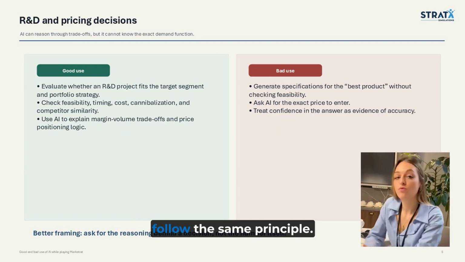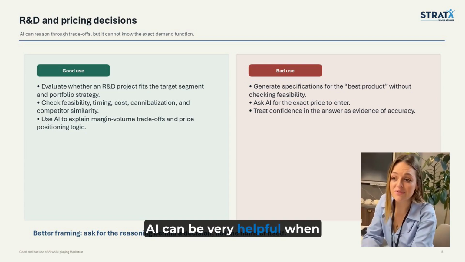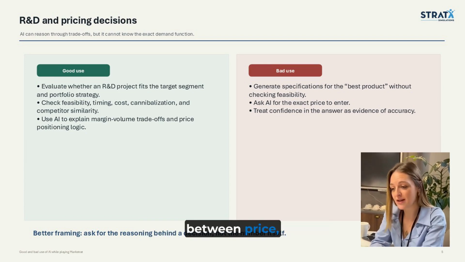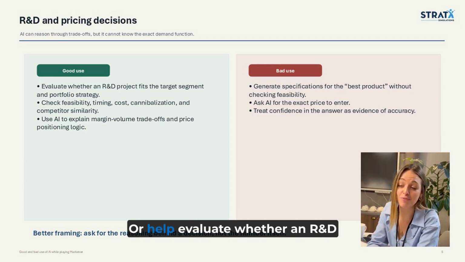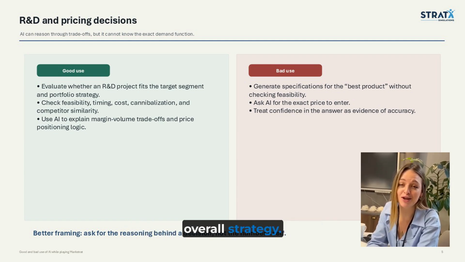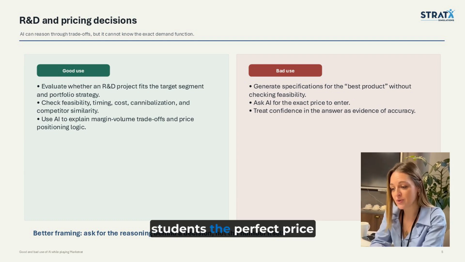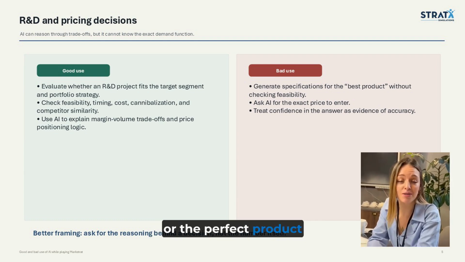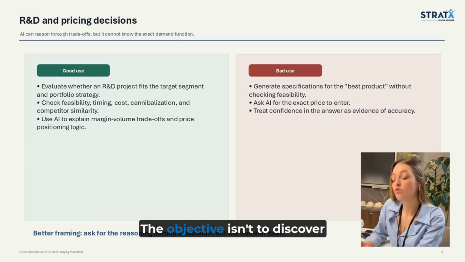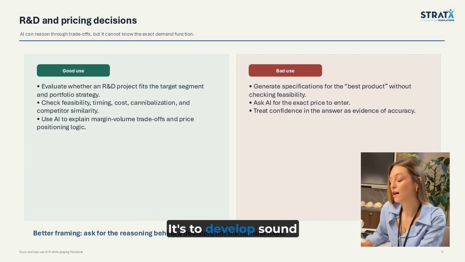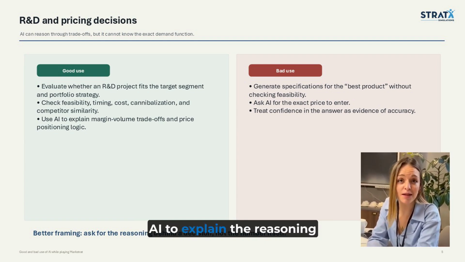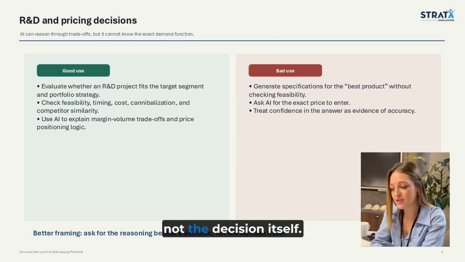Pricing and R&D decisions follow the same principle. AI can be very helpful when explaining trade-offs. For example, it can discuss the relationship between price, margin, and volume, or help evaluate whether an R&D project aligns with the team's overall strategy. What it can't do is tell students the perfect price or the perfect product specification. Business simulations are intentionally uncertain. The objective isn't to discover one right answer, it's to develop sound managerial judgment. A useful rule of thumb is to ask AI to explain the reasoning behind the decision, not the decision itself.